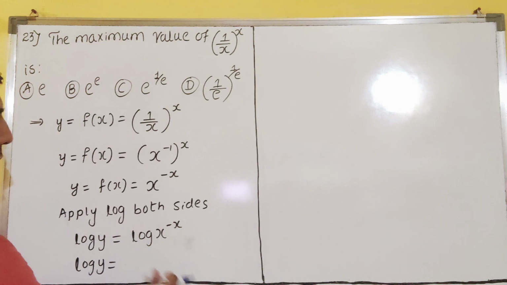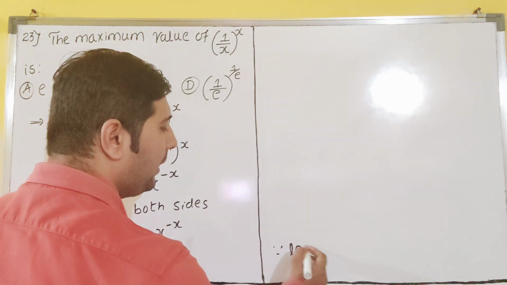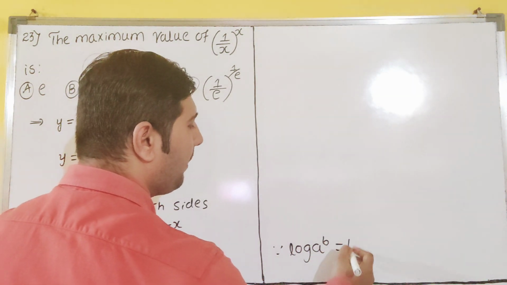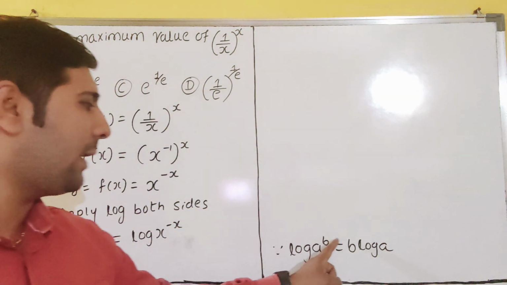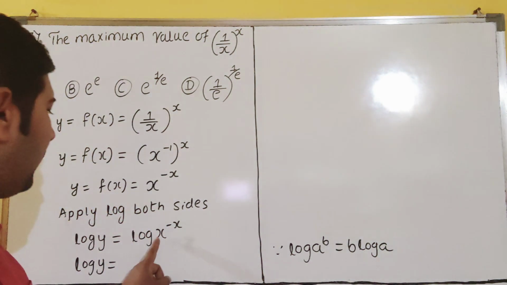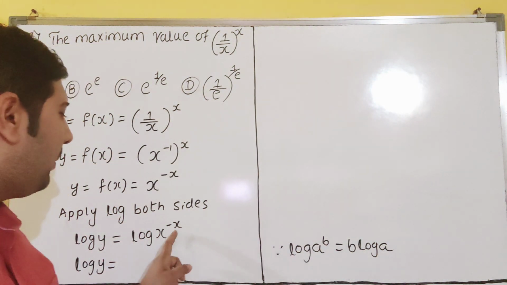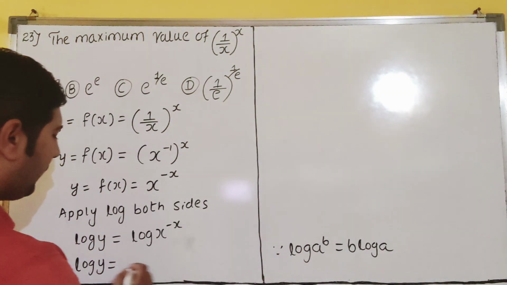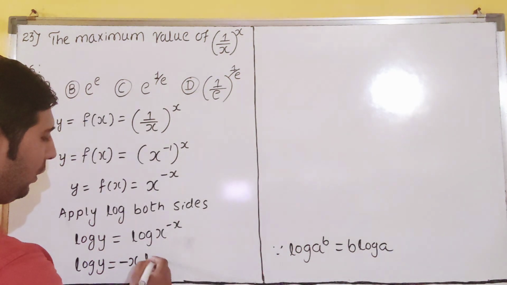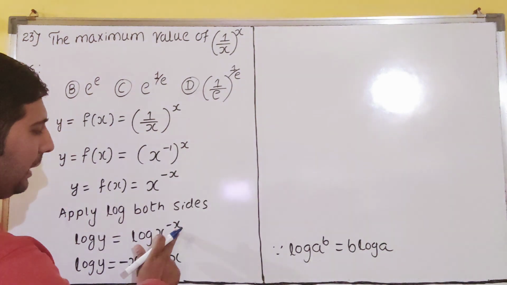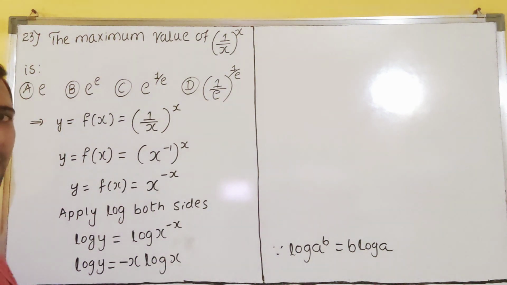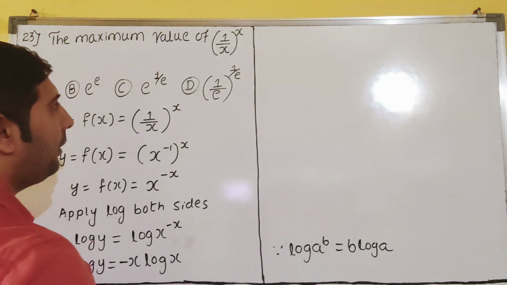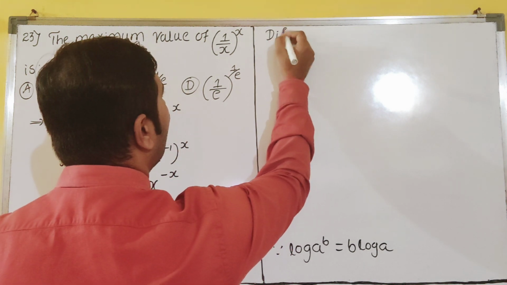Now, log a raised to b, we have a formula, dear students. Log a raised to b is b log a. This is the formula. Here a is x and b is minus x. So I can write it as minus x into log x, dear students. B is nothing but minus x, and a means x. I hope it is clear. So now let us differentiate this one.